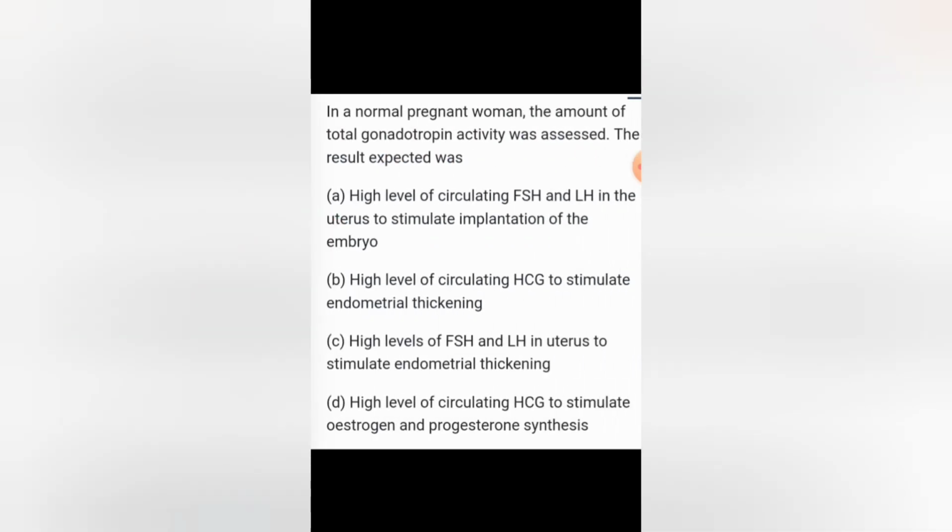In the next question, the last question of this class, in a normal pregnant woman, the amount of total gonadotrophin activity was assessed. The expected result was a high level of circulating HCG, which helps in the synthesis of estrogen and progesterone. This is the right statement.